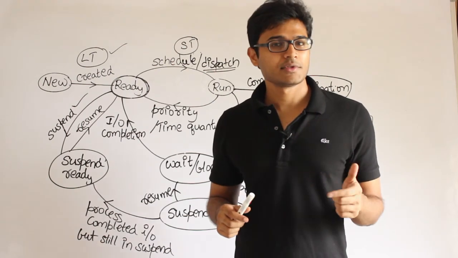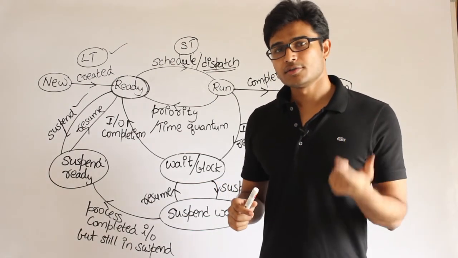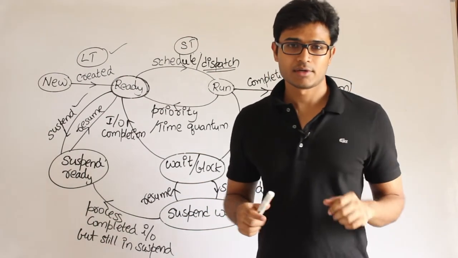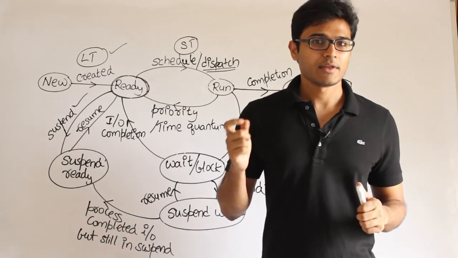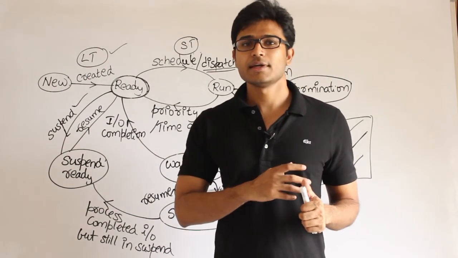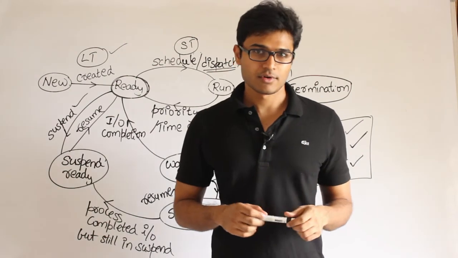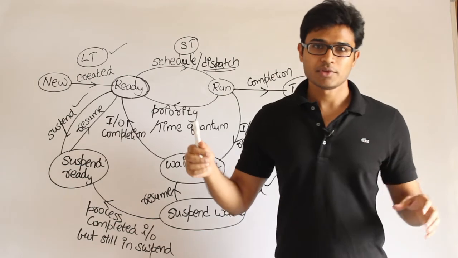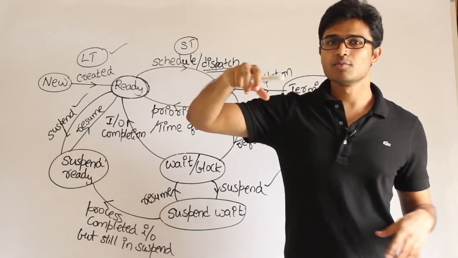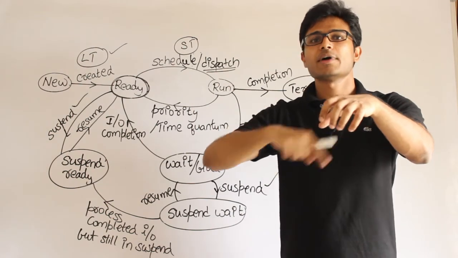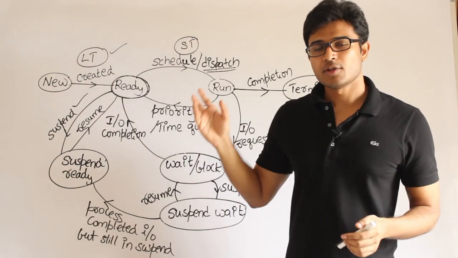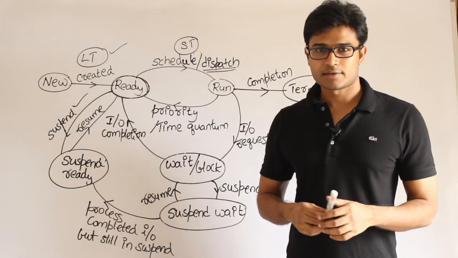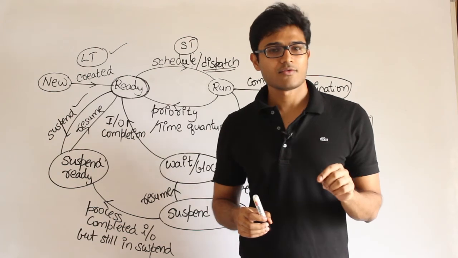But then what happens to the jobs that don't have only CPU time? I mean, if the jobs are not just CPU oriented, if they have even IO to be performed, then what happens to those jobs? They will completely get starved. Therefore, the long-term scheduler should have a proper mix. You should take some from the CPU bound and some from the IO bound, so that even if one of the processes is waiting in the wait or block state, another process will be running, right? So that is how you should have a mix of it.